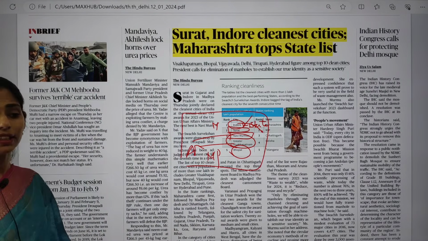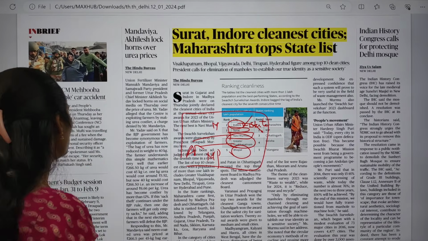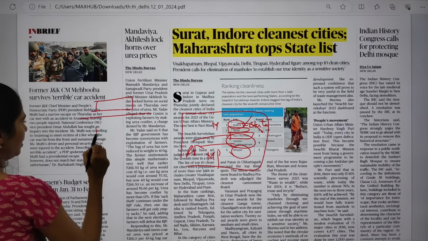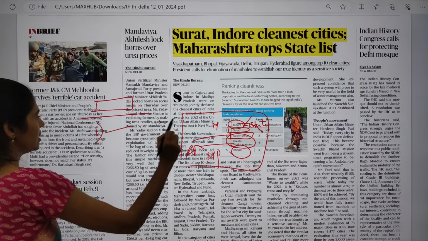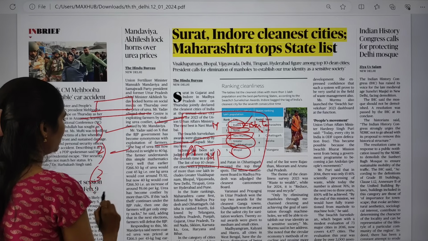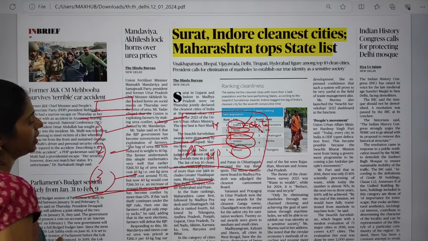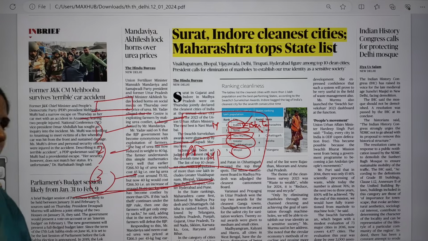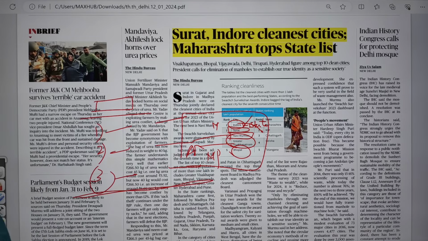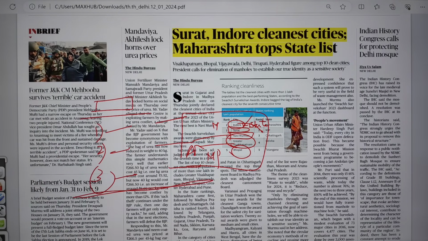Okay, and here there is also one more chance of getting a prelims question. They will say, identify the correct pairs, and they will give you Indore and a state, Navi Mumbai and a state, and Greater Visakhapatnam and a state. The options will be like only 1 pair, only 2 pairs, only 3, none. You will be getting options like that, so in that way also you have to be prepared.